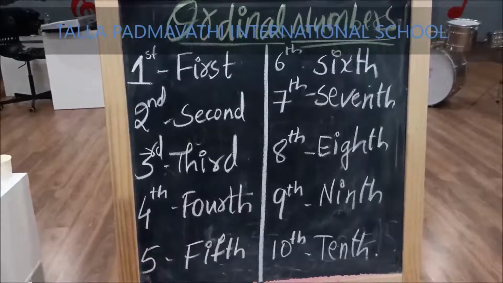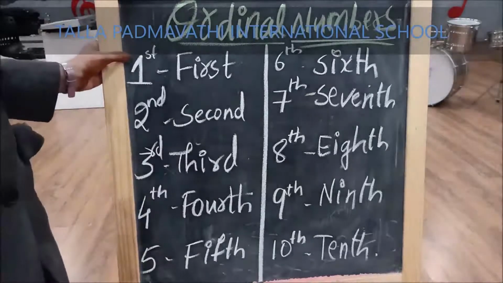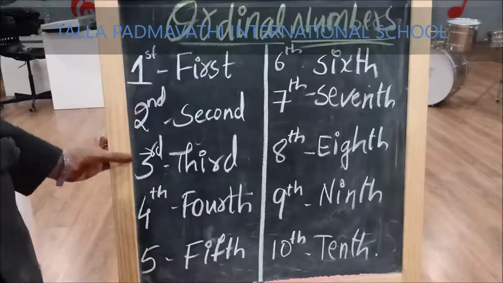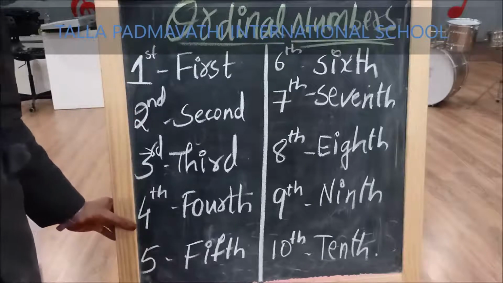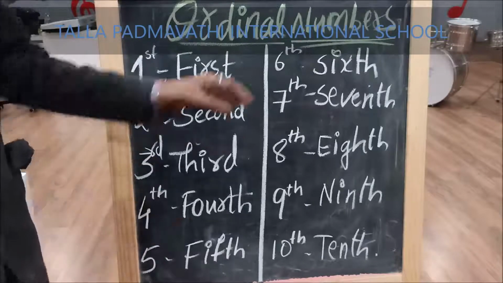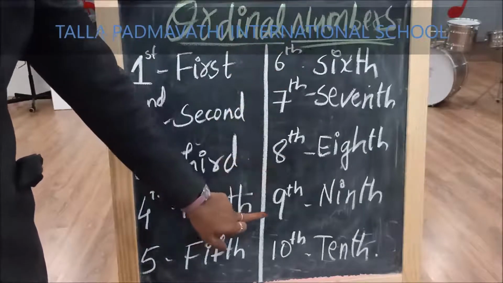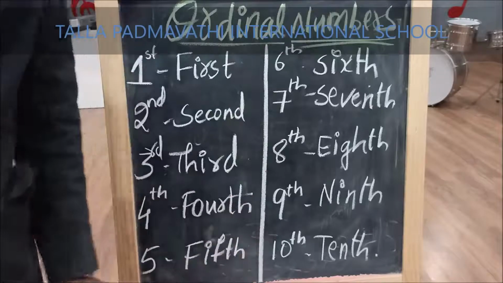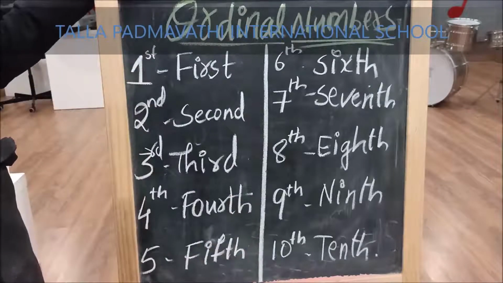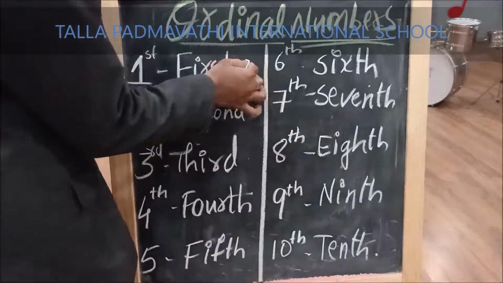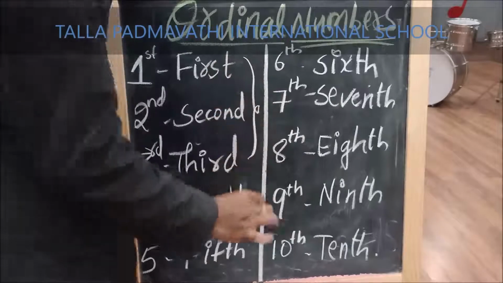So here are 1 to 10 ordinal numbers. First, second, third, fourth, fifth, sixth, seventh, eighth, ninth, 10th. So children, if you observe carefully, you can see that only first, second and third are different.